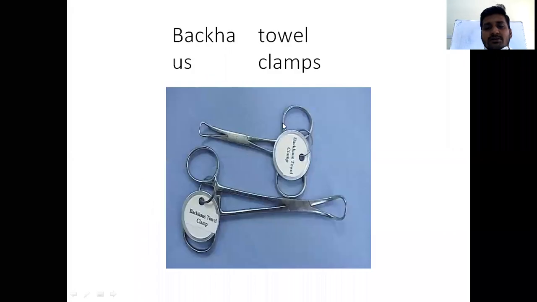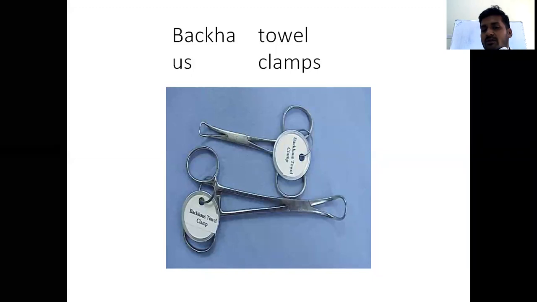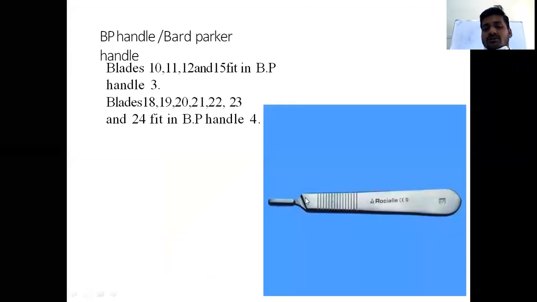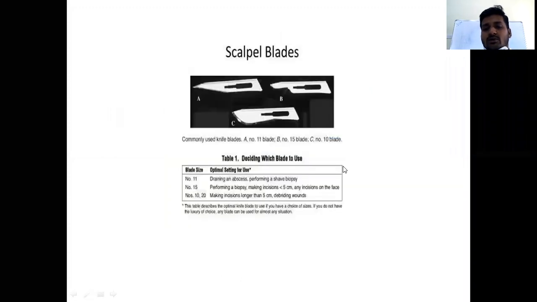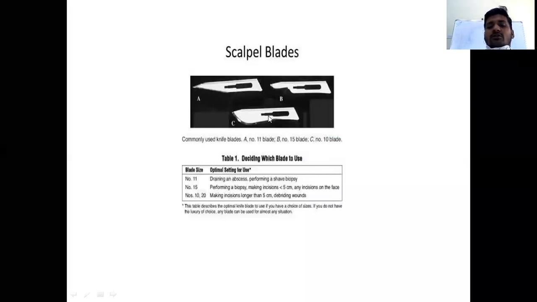Here the towel clips, two types. This one is Backhaus towel clip with a locking mechanism. Without a locking mechanism, like normal towel clips, that is Mayo's towel clips. This is BP handle, important for NEET exam also. Sizes and shapes of blades commonly used: this one is size 11, size 15, and size 10 or 20 blade.